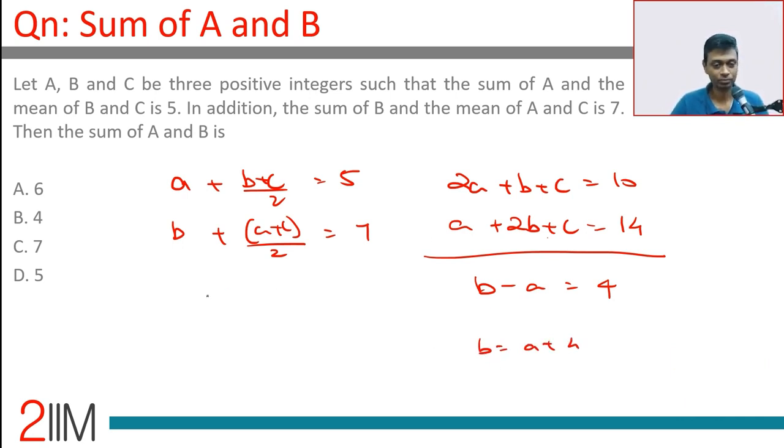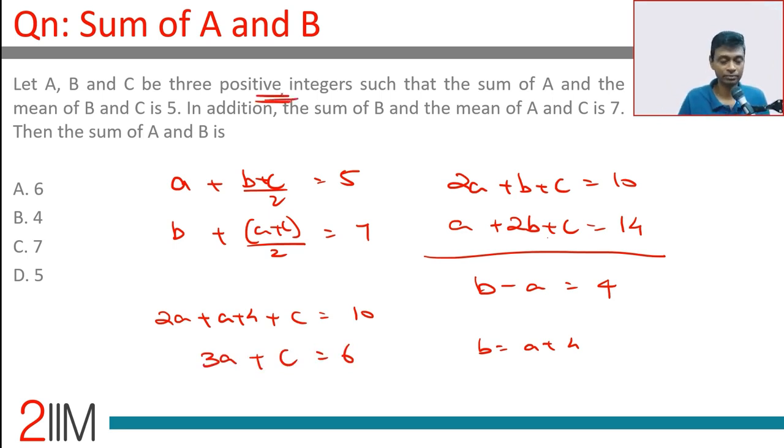So plug that in here. 2A plus A plus 4 plus C is 10. 3A plus C is 6. Lovely. This is where the 3 positive integers part comes in. I tried this question originally and did not notice that, and I was trying to algebraically solve it. 3 positive integers. 3A plus C is 6. So the minimum value A, B, C could be is 1. We put A as 1, C is 3. Put A as 2, C is 0. That's not possible.